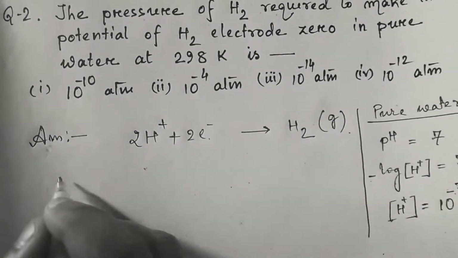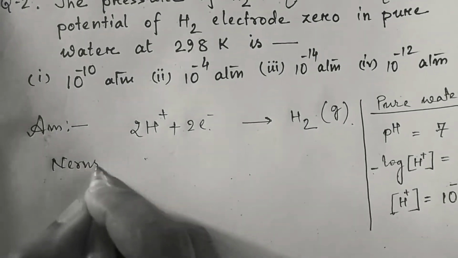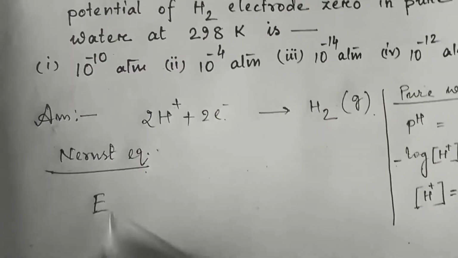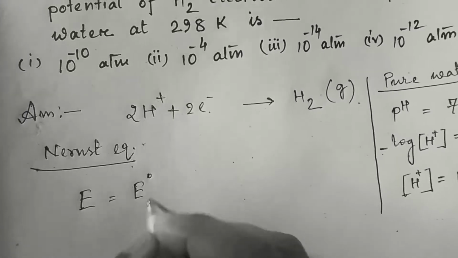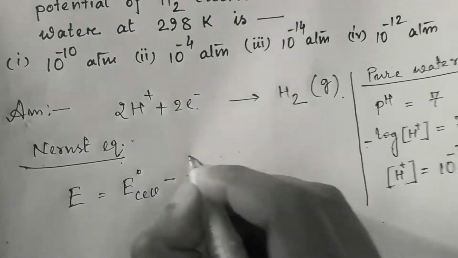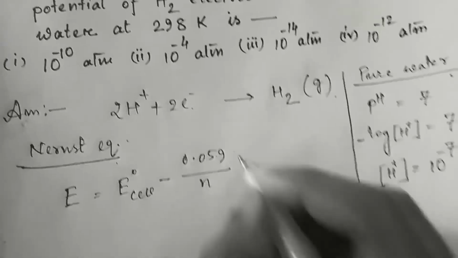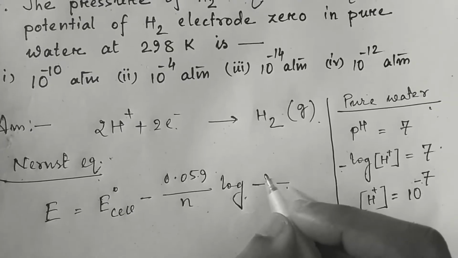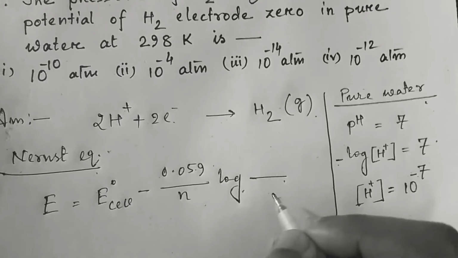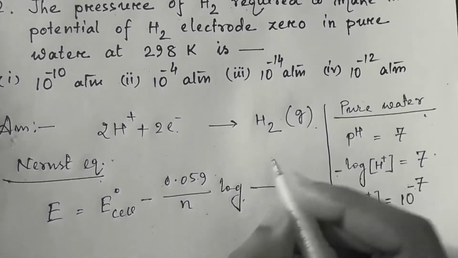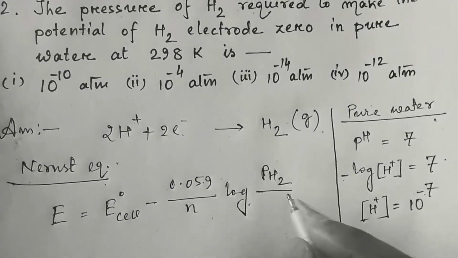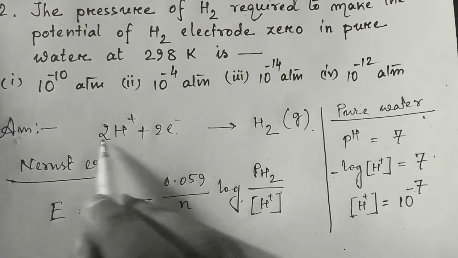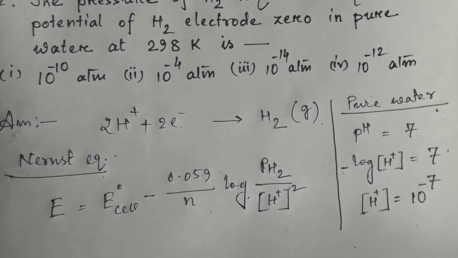Now again, we also know the Nernst equation, where E equal to E naught cell minus 0.059 by n log of reduction part divided by oxidation part. Here reduction part is this one. So pressure of hydrogen divided by H plus ion concentration 2. So here it is square.